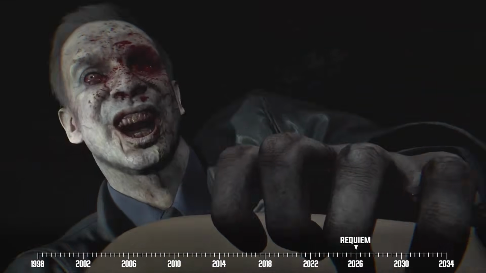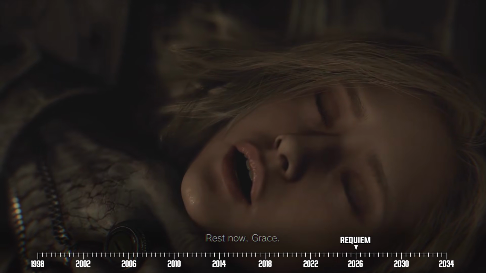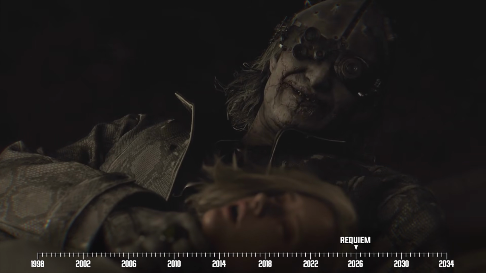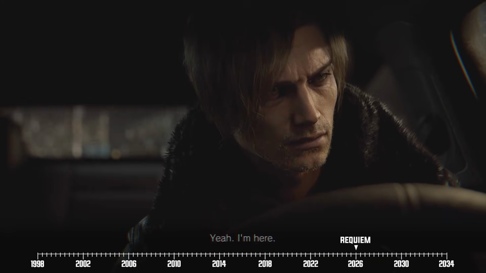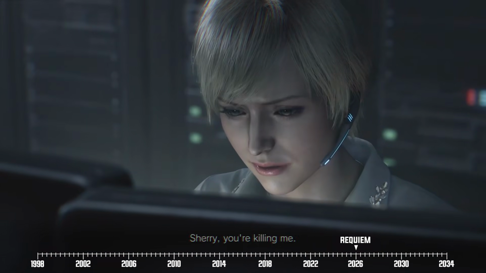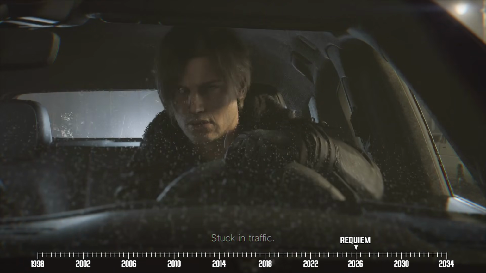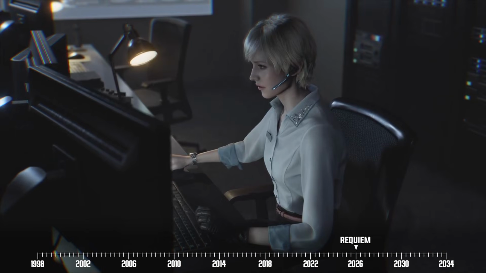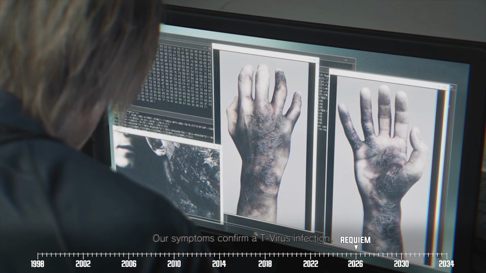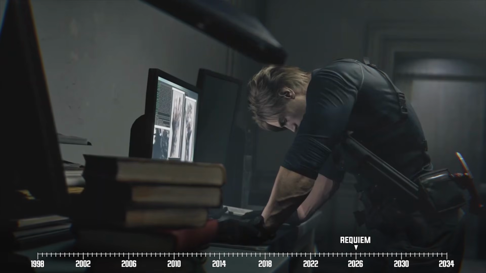And although Grace is able to beat this undead monster, she gets bitten along the way. That's not even the worst thing to happen because Grace is soon knocked out and kidnapped by a mysterious pale dude. Our story then shifts to everyone's favorite badass uncle, Leon, who we learn has been working with Sherry Birkin, yes, that Sherry, on a mission from the DSO to investigate another one of the mysterious deaths plaguing Raccoon City survivors. We also find out that both Leon and Sherry have been suffering from the same mysterious illness that led to the other Raccoon City survivors' deaths.